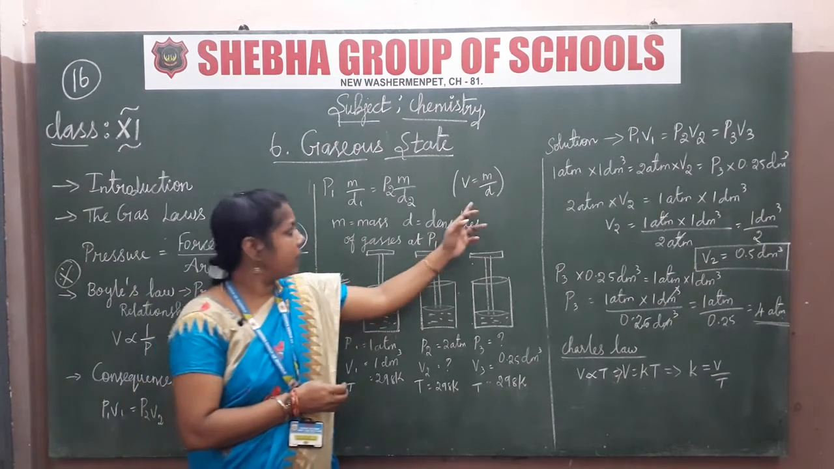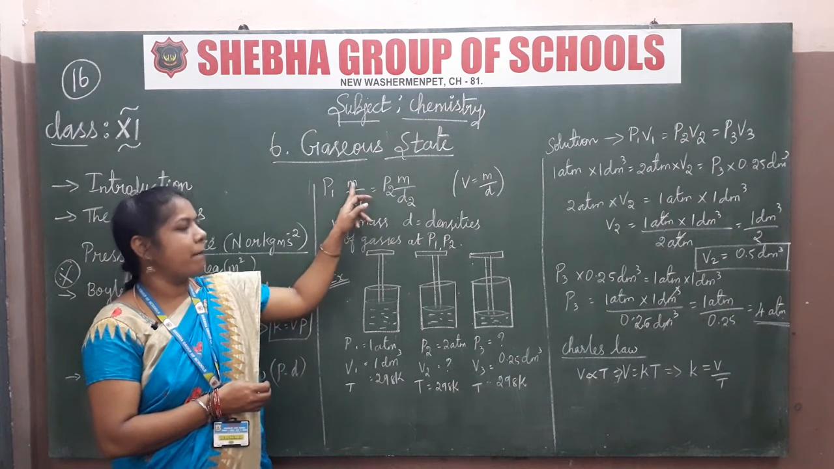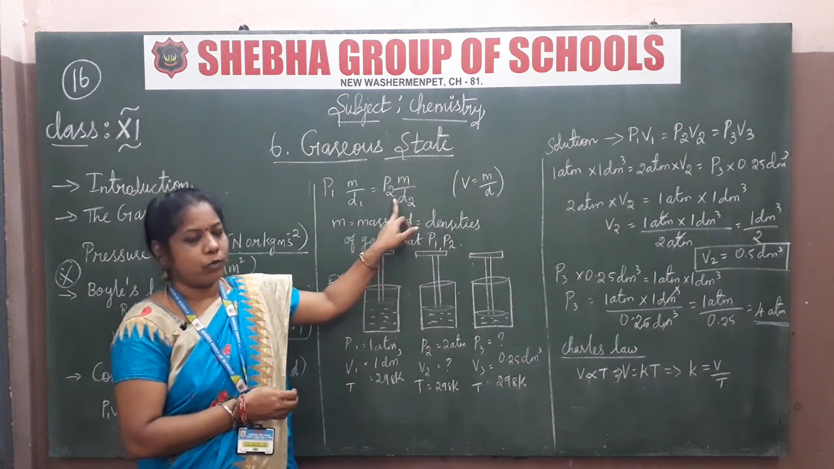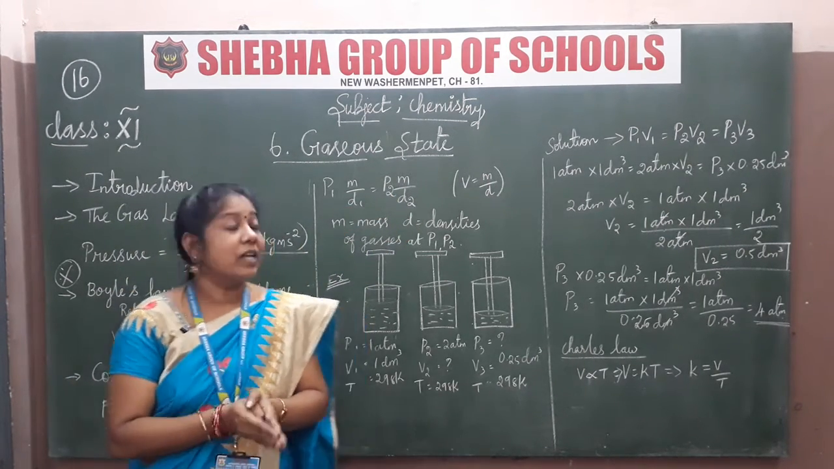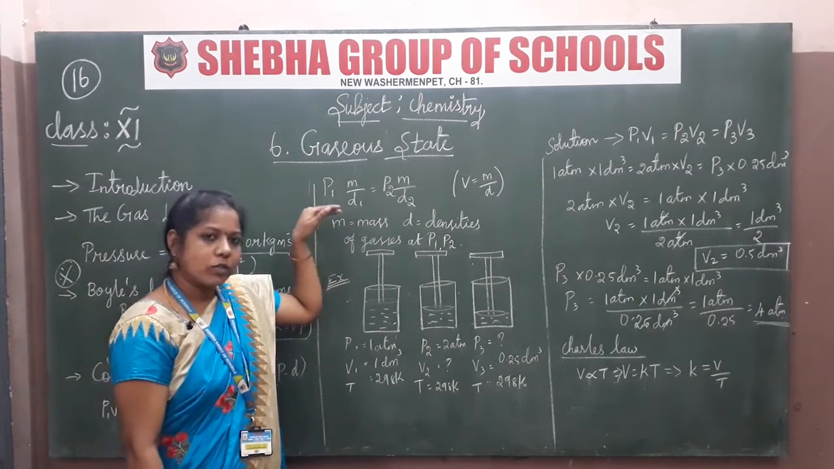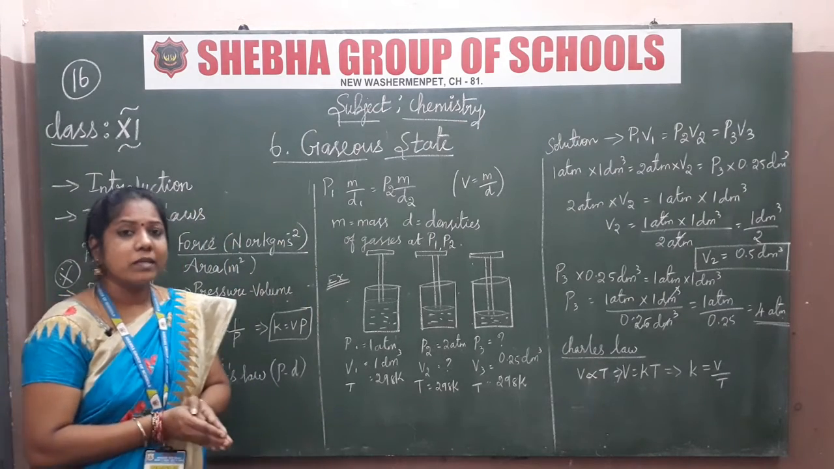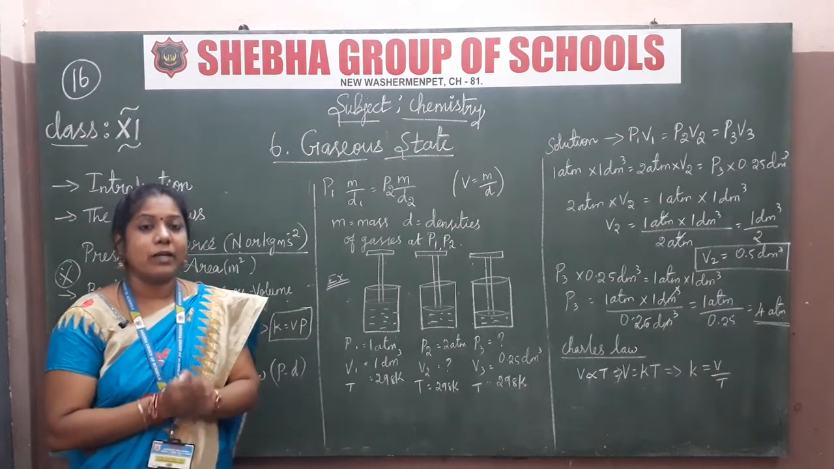So you have to implement this in the formula: P1 V1, where V1 means m by d1, is equal to P2 V2, where V2 means m by d2. So this is the relationship of pressure with density. Okay, so you have to read this formula also, and move on to the calculations using Boyle's law experiment. I am going to explain the questions first of all.